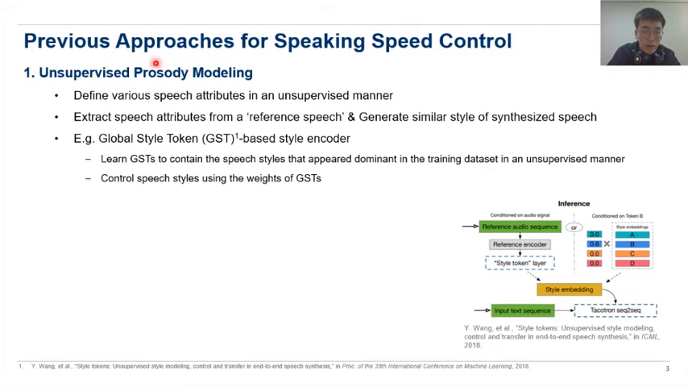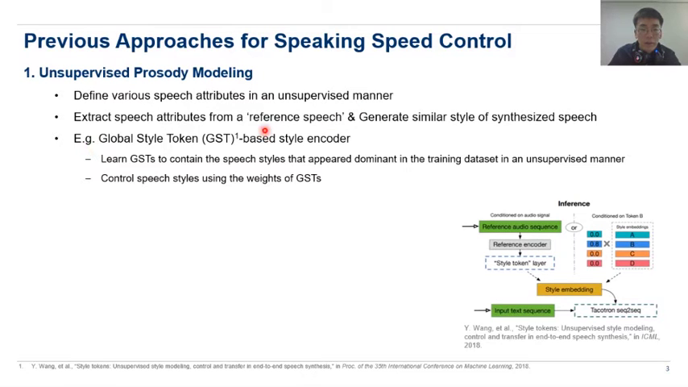There are two kinds of previous approaches for speaking speed control with neural TTS systems. The first approach is unsupervised prosody modeling. These approaches define various speech attributes in an unsupervised manner because speech attributes are very difficult to define objectively. This method extracts the speech attributes from a reference speech and then generates similar styles of synthesized speech to the reference speech.